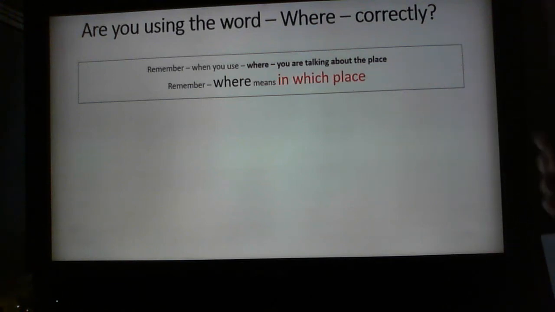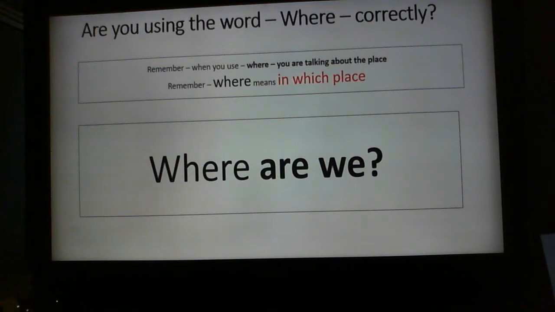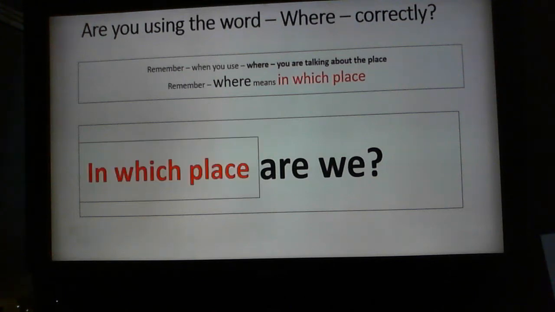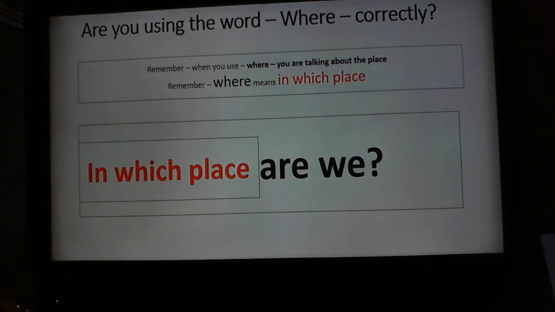In which place? I wonder if we took the meaning of the word and replaced the word where, whether it would work. Let's have a look. So first of all, where are we? If we're using where correctly, we're thinking about in which place. In which place are we? Yes, that would work, but remember that's very formal and we don't speak in that way when we're talking, so we wouldn't actually use that phrase today.